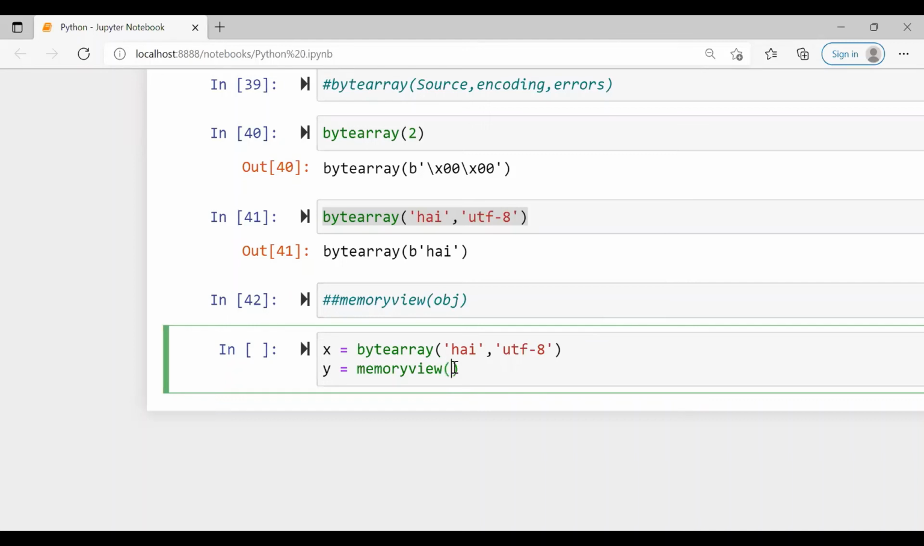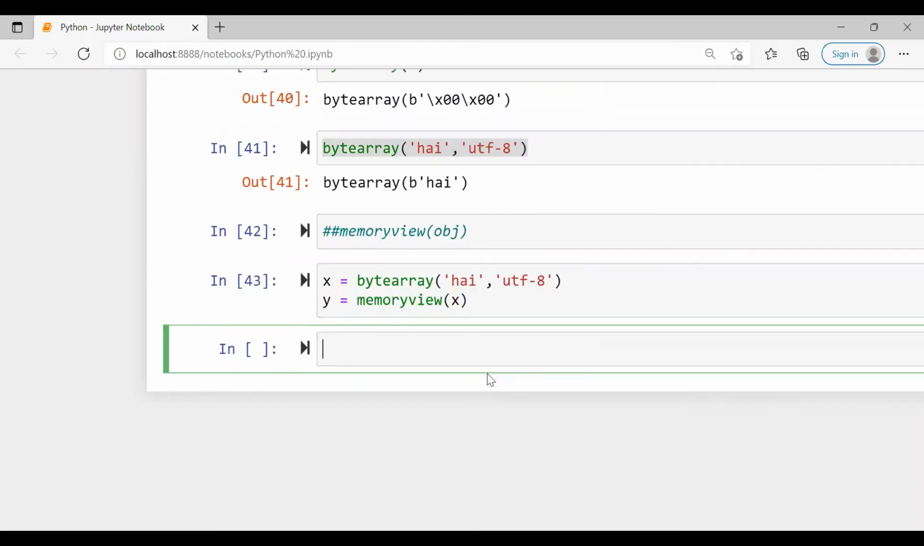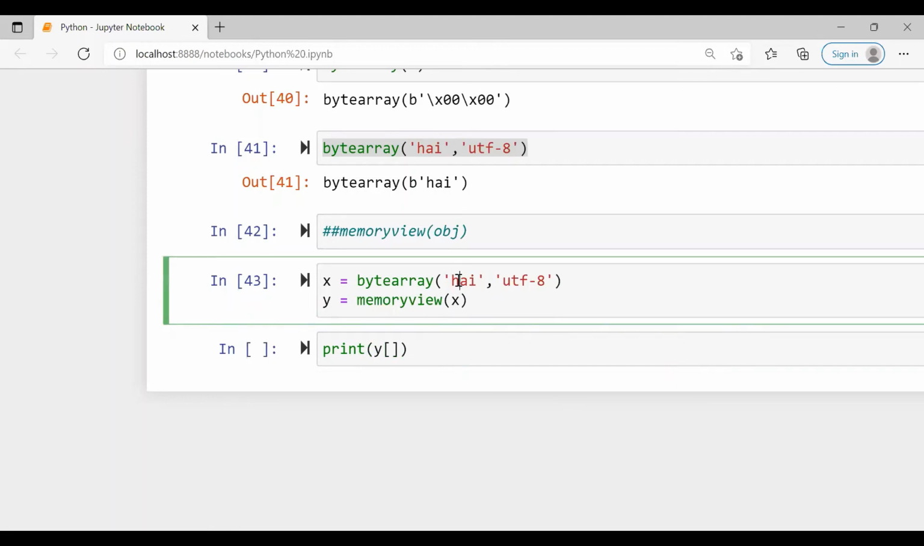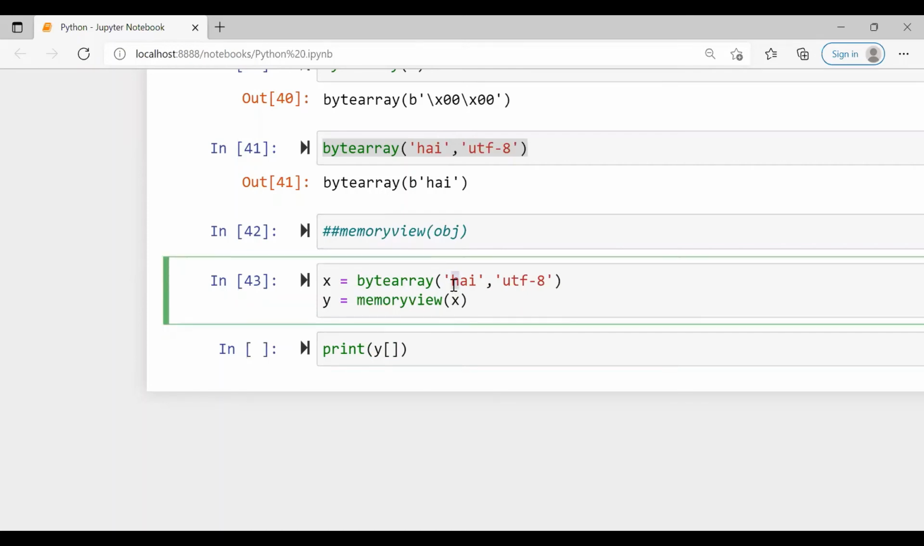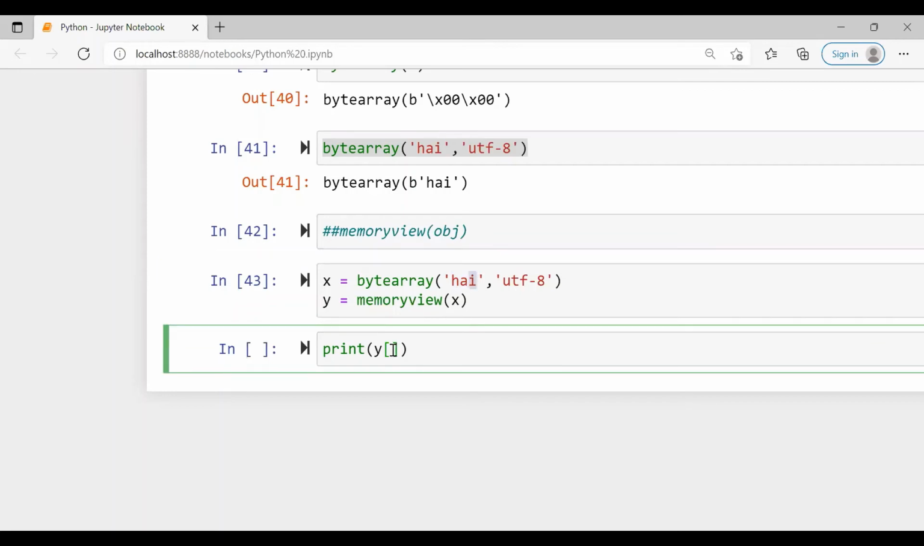First, we'll see the memoryview of x, where it is available. Now we'll print one by one, where h, a, and i are. If you want to view and access each character, there's a method called indexing. So this is the 0th place in the string, the first place, and the second position. We'll see y of 0, print y of 0.